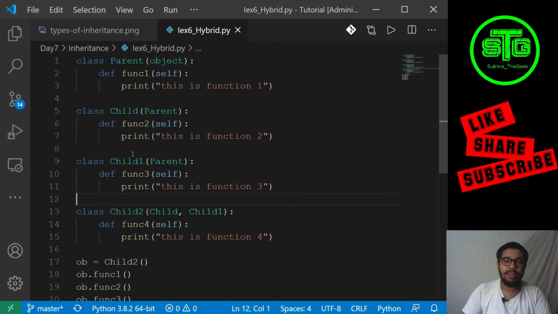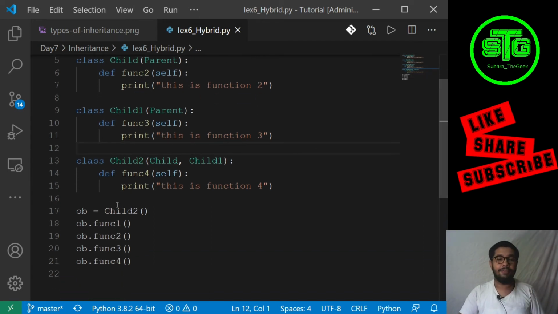Okay, child and child1 are accessing function1, but those are accessing the same copy of function1, but I am directly accessing the original copy of function1. If I try to do that, I will have two copies of function1 in the memory, and I will be trying to access that. That will create a huge error and the program will not run. So guys, always remember, do not directly access the parent, and if you want to access the parent, you do not access parent in any of the two classes. That can also be a way, okay?